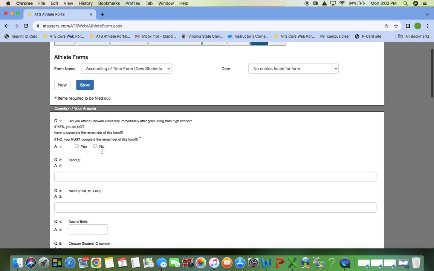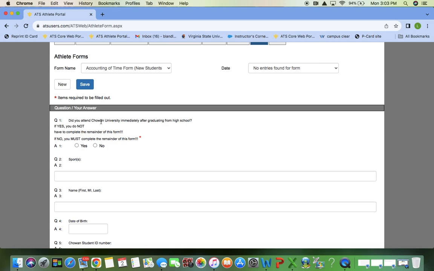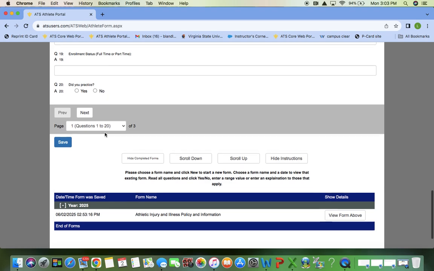So, first question. Did you attend Chowan University immediately after graduating from high school? If you just graduated high school in May or June of 2025, then you need to click Yes, and then you do not need to fill in any of the other sections on this form. So if that's what has occurred, you just graduated high school, click Yes.